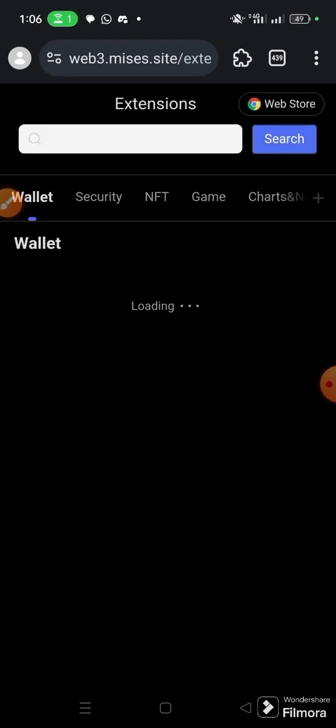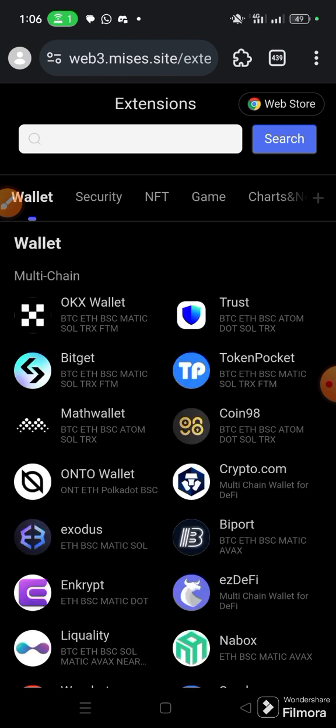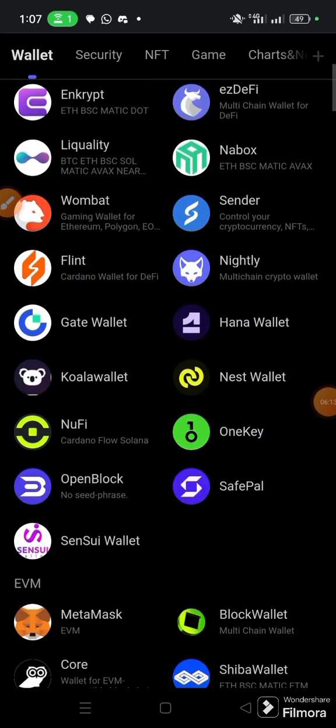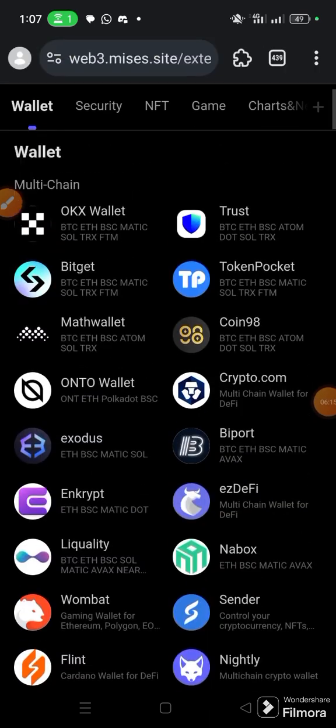There's a way you can install them as extensions on your browser, and then you are able to use them to engage in your mining or airdrop tasks. So you can see OKX Wallet, Trust Wallet, MetaMask, and so on.